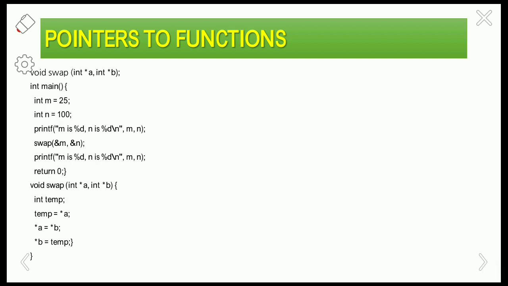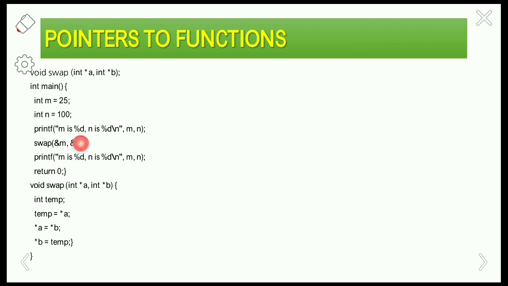Now let us see a small example regarding pointers to functions. Here I am swapping the values of two variables. First of all, I am writing the function declaration: void swap int star a comma int star b. Here I am using dereferencing pointers and two variables a and b. This is the function prototype.